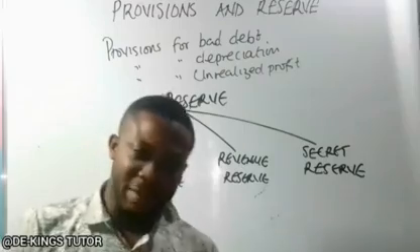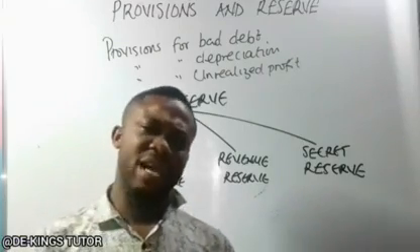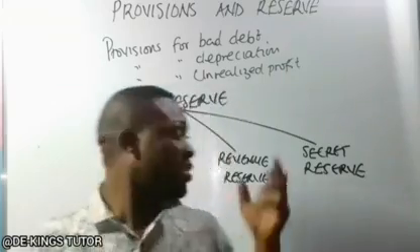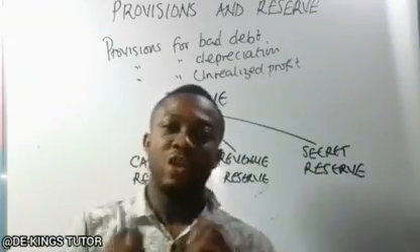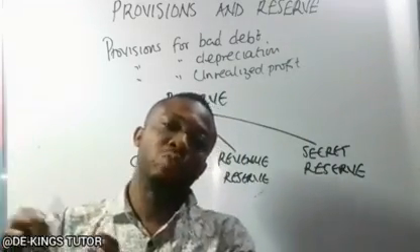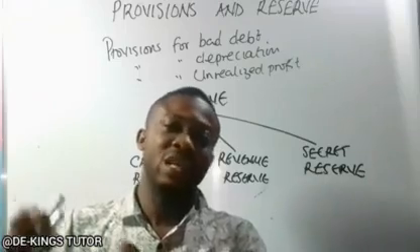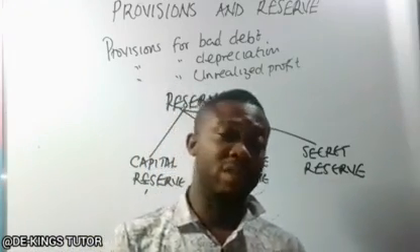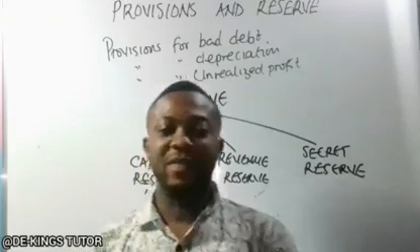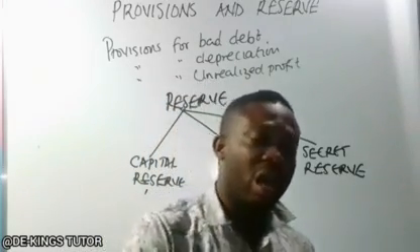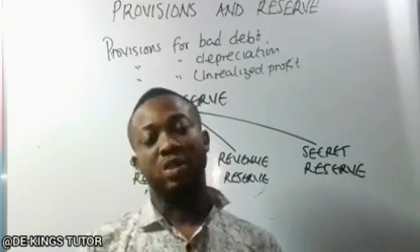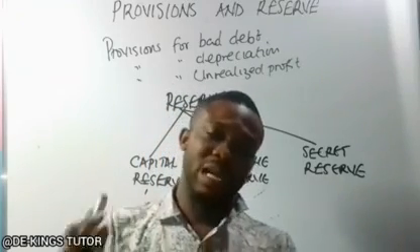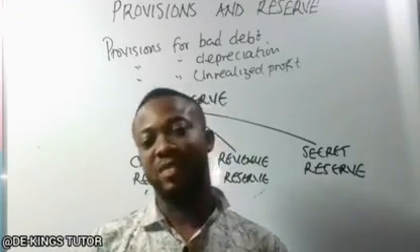Capital reserve is a type of reserve in which funds are gotten from part of the profit not to be distributed as dividend to the shareholders. We already know that once a company makes a profit at the end of the year, they are going to distribute dividends to the shareholders, as regards the capital they invested in terms of their shares.